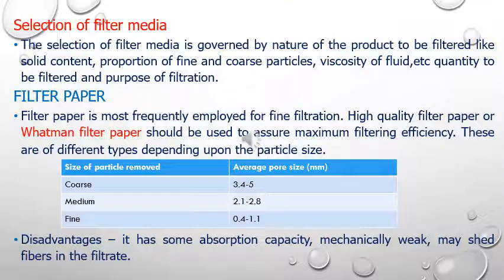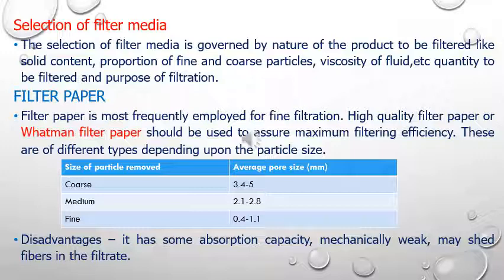There are a few factors which are to be taken into consideration before selecting the filter media which is to be used in the filtration process, like the solid content in the slurry. Next is the proportion of the fines and the coarse material which is there in the slurry, the viscosity of the fluid which is to be filtered, the quantity which is to be filtered, and the purpose of filtration. So based on that, we have to select one of the filter media.